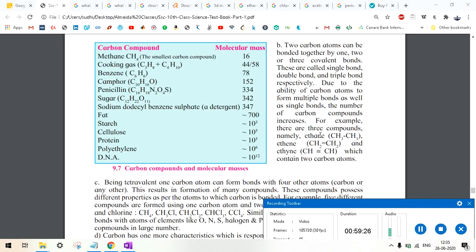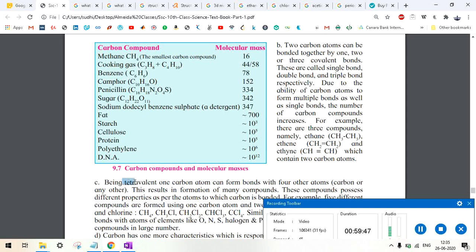So I was discussing ethane, ethene and ethyne. You must remember the names. Ethane comes when the carbon and carbon are bonded with a single bond. Ethene comes when carbon and carbon are bonded with a double bond. And ethyne comes when carbon and carbon atoms are bonded with a triple bond.